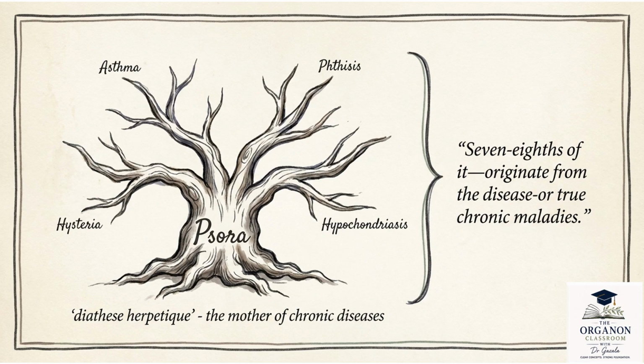This slide introduces one of Hahnemann's most important concepts, the chronic miasms, especially Psora, which he called the mother of chronic diseases. In the Sixth Edition that we study, aphorism number 78 is where Hahnemann explains that the true natural chronic diseases arise from chronic miasms and that Psora is the oldest, most universal and most fundamental of them. Okay, this diagram, and the iceberg diagram that we covered in our chronic miasms by Allen, we have to ingrain it completely.